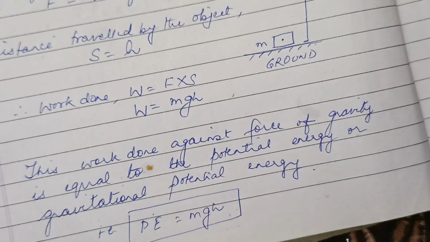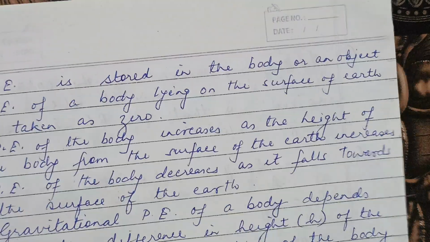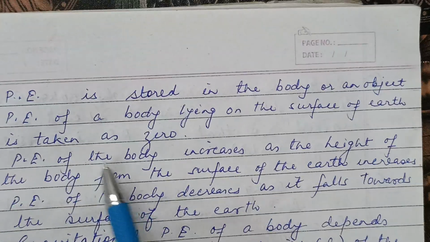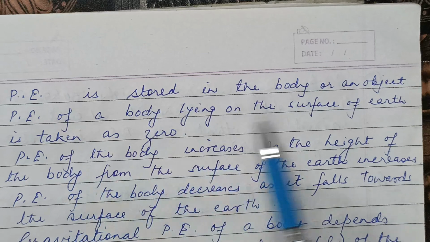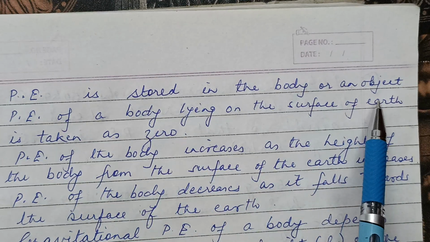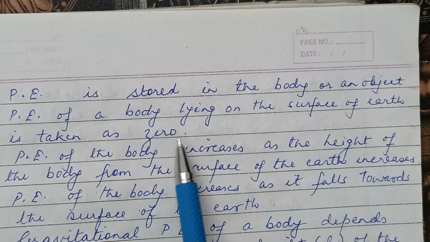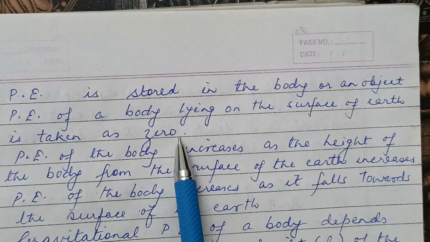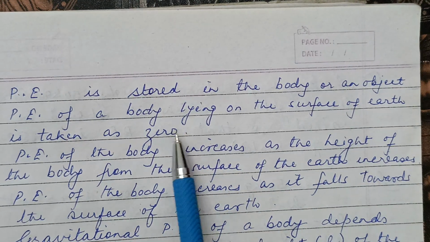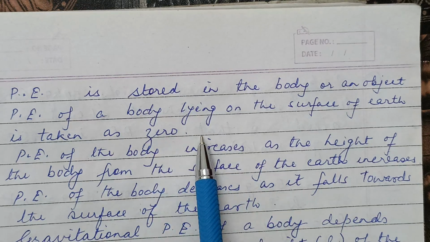So children, there are a few points which you have to take into consideration while understanding potential energy. That potential energy is stored in the body or an object. Potential energy of a body lying on the surface of the earth is taken as zero. Why? Because h is zero.